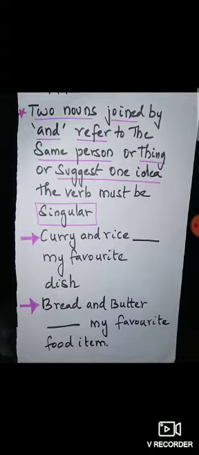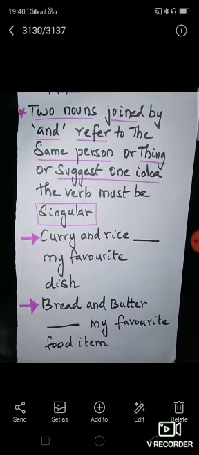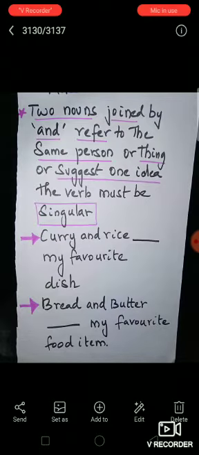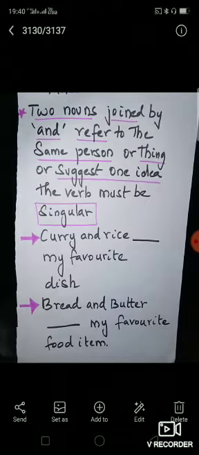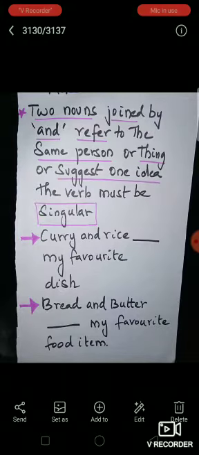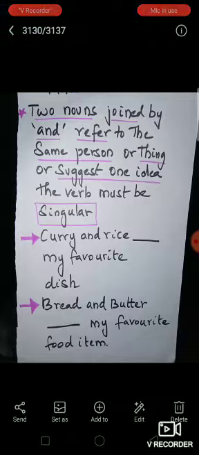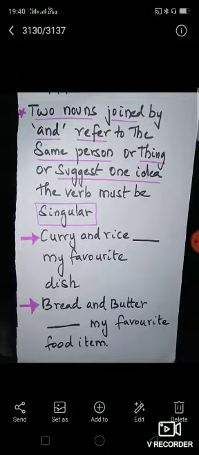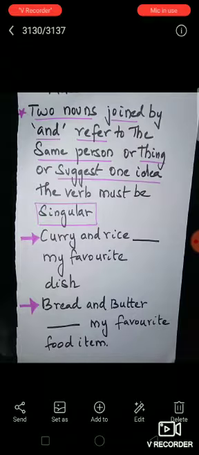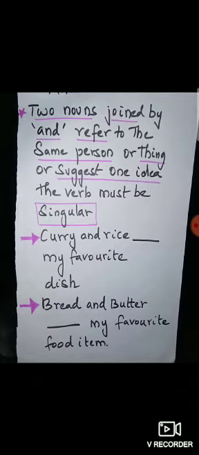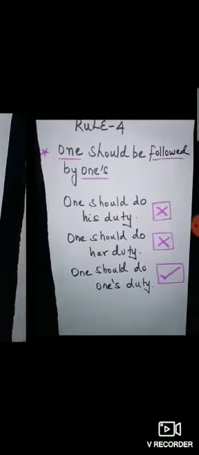For example, curry and rice. We Indians say gravy and rice. So gravy and rice we used to have as one food item, and so you can say "is my favorite dish." Bread and butter comes under one food item and so you say "is my favorite food item." So two nouns joined by and, curry is one noun and rice is another noun. If joined by and, it is belonging to the same food item, one food item, that is one idea. It is giving one idea and so you are using a singular verb.